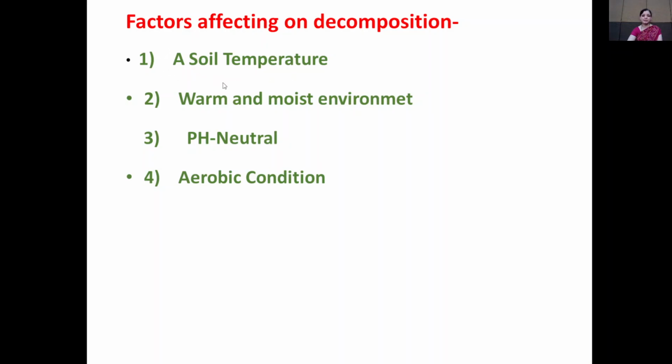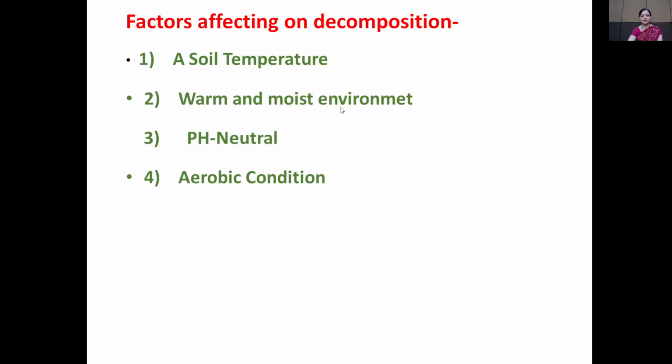First factor is known as soil temperature. Second factor is known as a warm and moist environment. Neutral pH and aerobic condition are also essential for the process of decomposition. So, which factors affect decomposition? First important factor is temperature. How much temperature is required for decomposition? That is 25 to 30 degrees Celsius temperature is required for the process of decomposition.